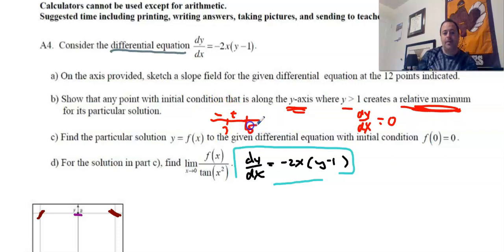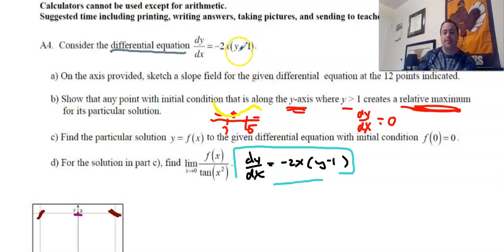Oh, my handwriting, I'm so sorry. So remember, negative to positive is a minimum, and then from plus to minus is a maximum. So it's kind of like we're going down, we're leveling off, we're going up, and then we're leveling off, right? So we would have a relative maximum at x equal to 5.